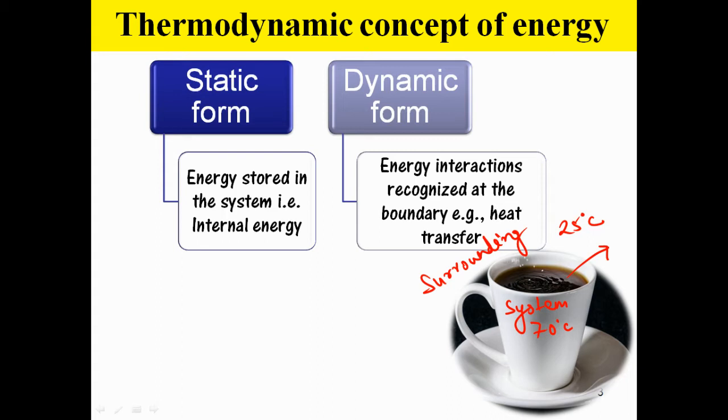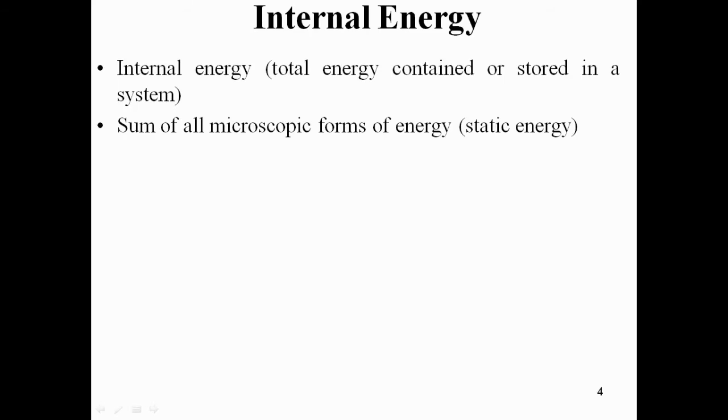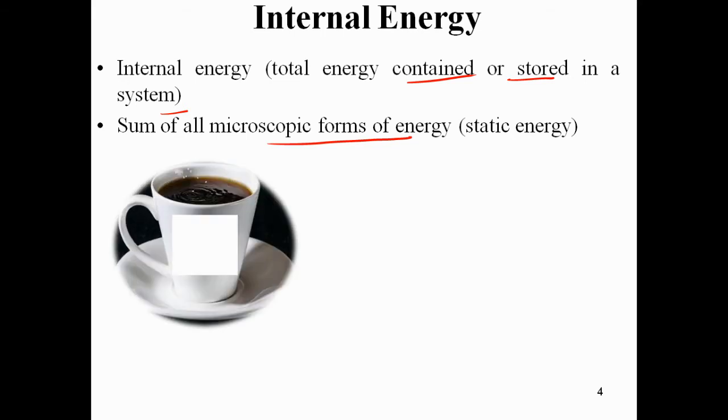Now we'll learn about the internal energy in detail. What is meant by internal energy? As we discussed just now, it is the energy stored in the system. The total energy contained or stored in the system is called the internal energy of that system. It is the sum of all the microscopic forms of energy. Let's understand what is meant by these microscopic forms of energy. If I take the same example, here I am taking an example of a liquid. It can be a solid, it can be a gas.